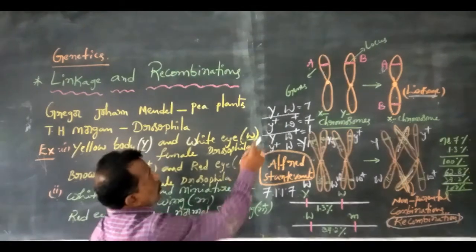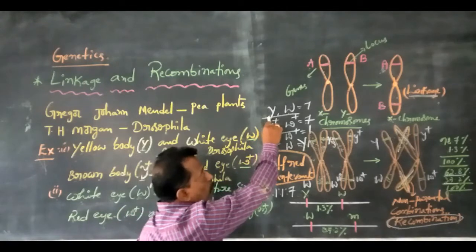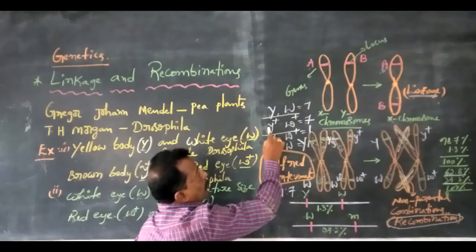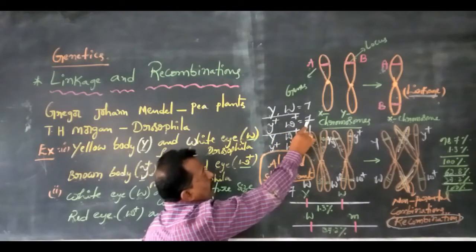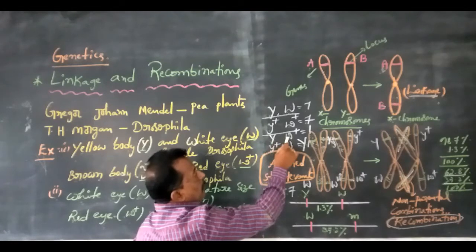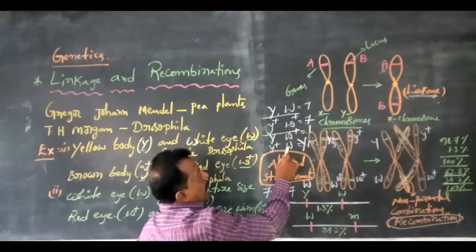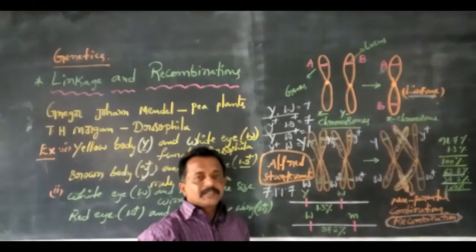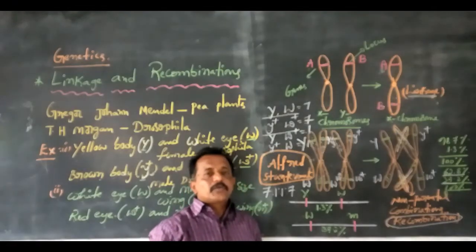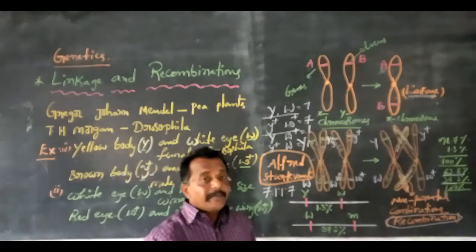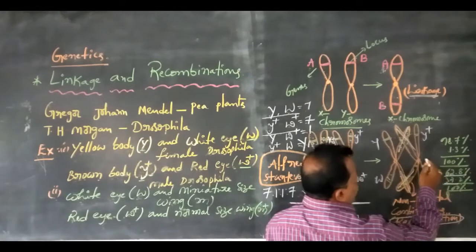With two crossing overs, the phenotypic ratio would be 7:1:1:7. One parental genotype, capital Y capital W, is 7. Another parental genotype, small y plus small w plus, is 7. And the other genotypes, capital Y small w plus and small y plus capital W, are only 1 each. That is the phenotypic ratio 7:1:1:7.